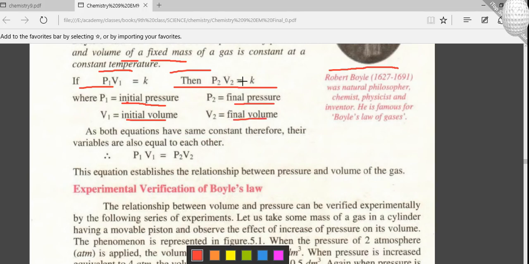So we can write it as K, a constant K, so we can write P1 V1 is equal to P2 V2. And the next one is the experimental verification of Boyle's law. The relationship between volume and pressure can be verified experimentally, so you can see the details in your book. Okay, next one is the